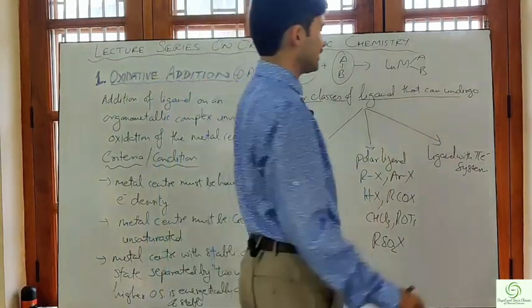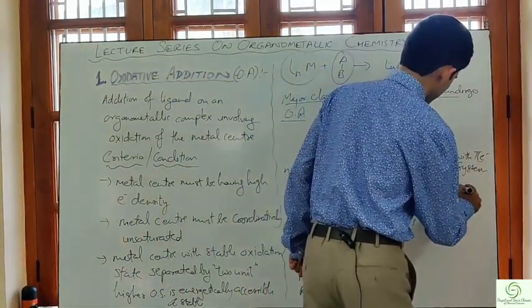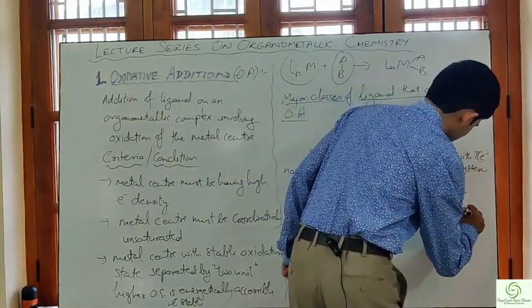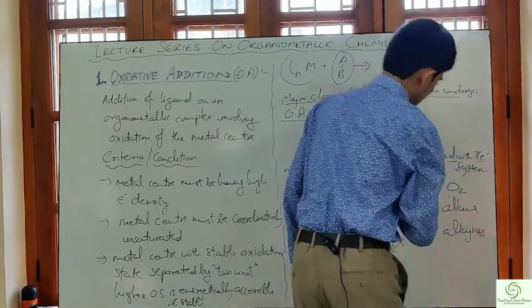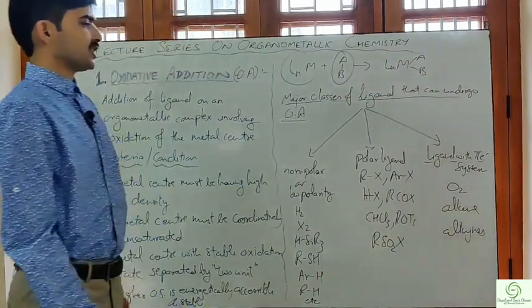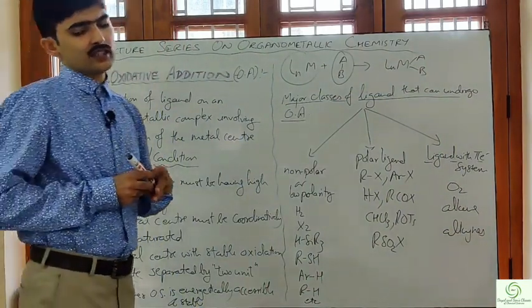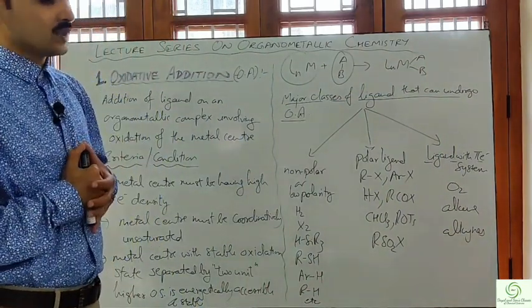Now in case of pi systems, the examples are O2, alkenes and alkynes. These are the ligands with pi electron system that can undergo oxidative addition.